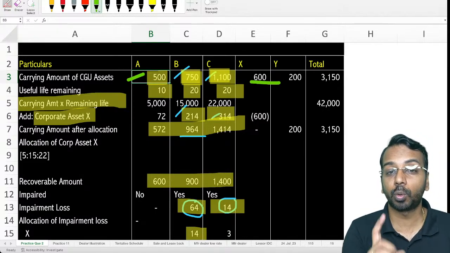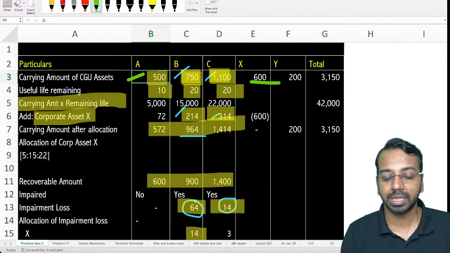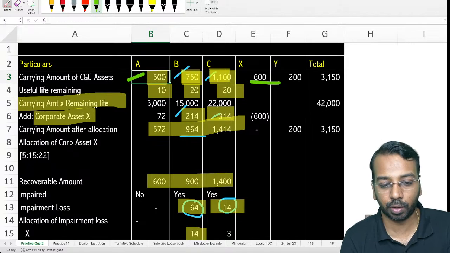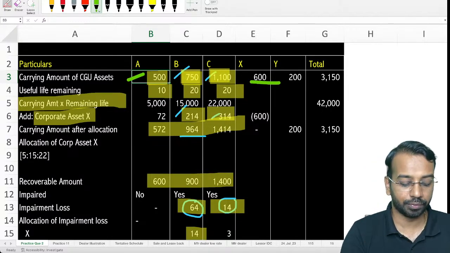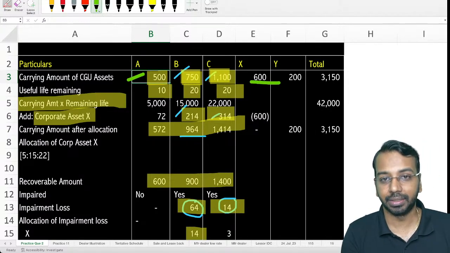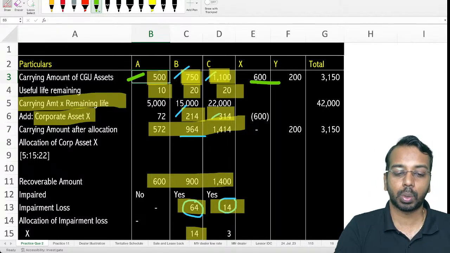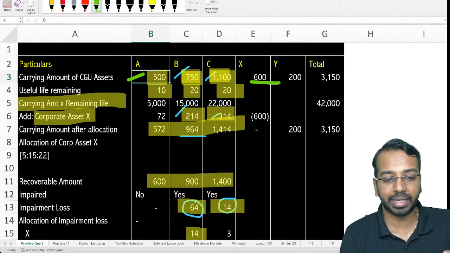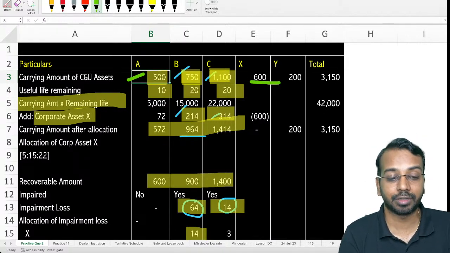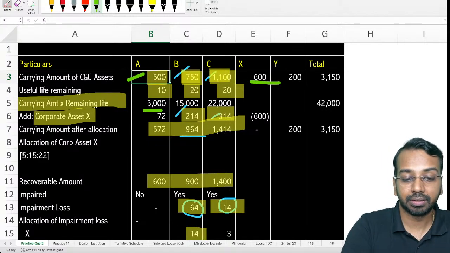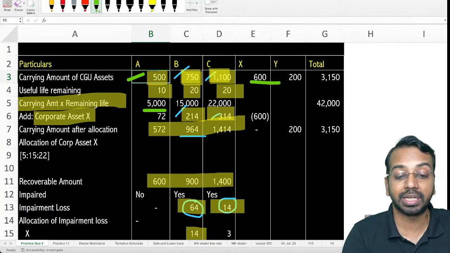If I have to bring it down to 1 year, instead of using it for 10 years, if I am using all of that in 1 year, what is the value that I am getting? The weighted value, as we call it, is 5,000. So you have to understand it this way: if I have 500 and I will be using it for 10 years, in 1 year, if I have to use all the 10 years' value, the weight that will come is 5,000. So 500 multiplied by 10, 5,000. Same as 750 into 20 gives me 15,000, 1100 into 20 gives me 22,000.